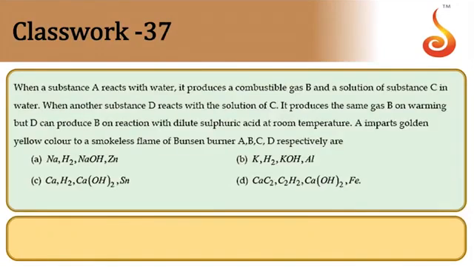37th. When a substance A reacts with water, it produces a combustible gas B and a solution of substance C in water. When another substance D reacts with the solution C, it produces the same gas B on warming. D can produce B on reaction with sulfuric acid at room temperature. A imparts golden yellow color to a smokeless flame. Golden yellow is an indication that the metal must be sodium. So these are sodium reactions. Let us see the reactions.